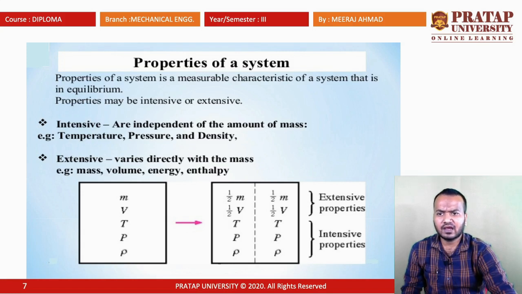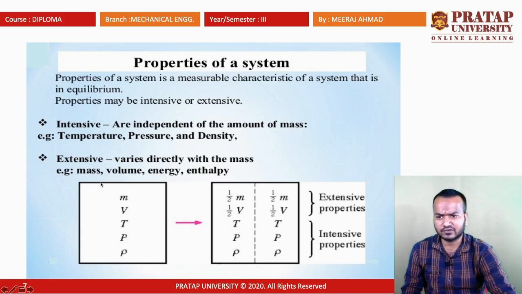Intensive properties are independent of the mass. So, you can see that an intensive property cannot depend on the mass, while an extensive property depends on the mass of the system, like it varies directly with the mass. Temperature, pressure, and density are intensive properties, and properties that depend on the mass, like mass, volume, energy, and enthalpy, are all extensive properties.